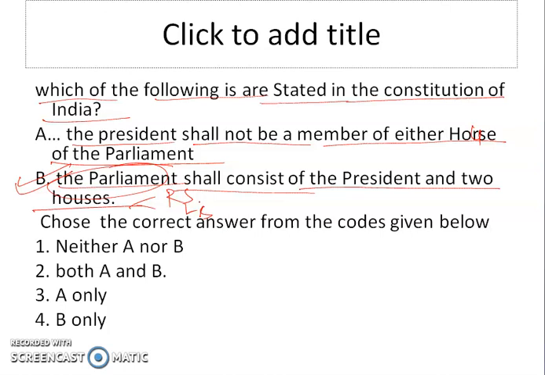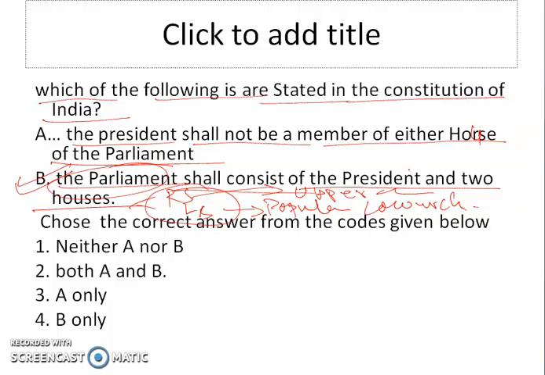We have discussed this in earlier questions. So we know that the two houses comprise Lok Sabha and Rajya Sabha. Lok Sabha is the popular house or lower chamber, and Rajya Sabha is the upper chamber of the Parliament.